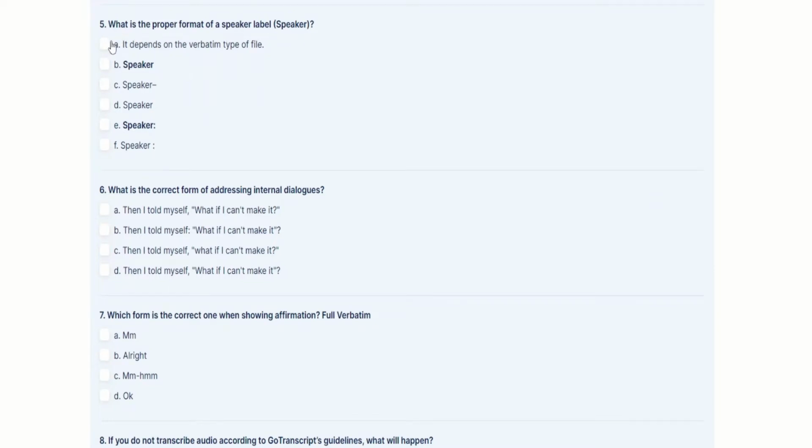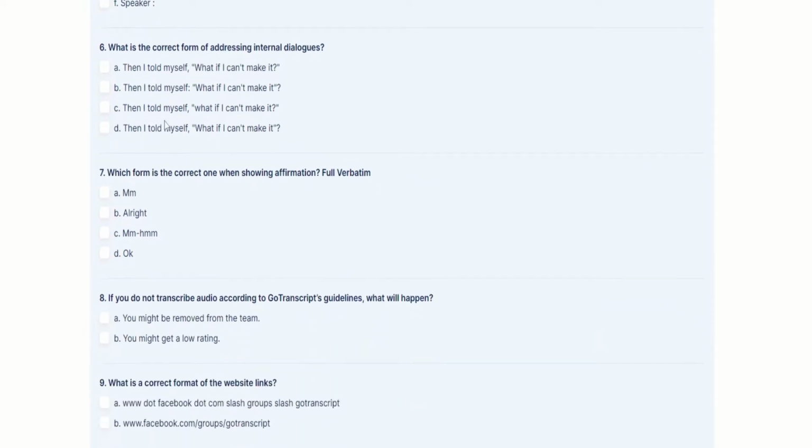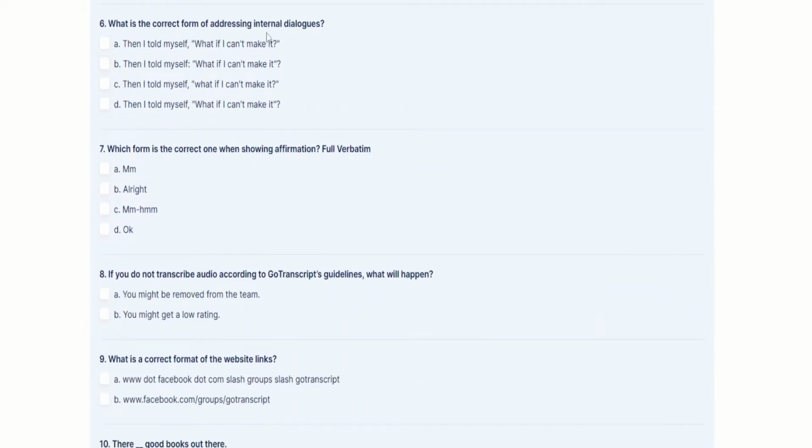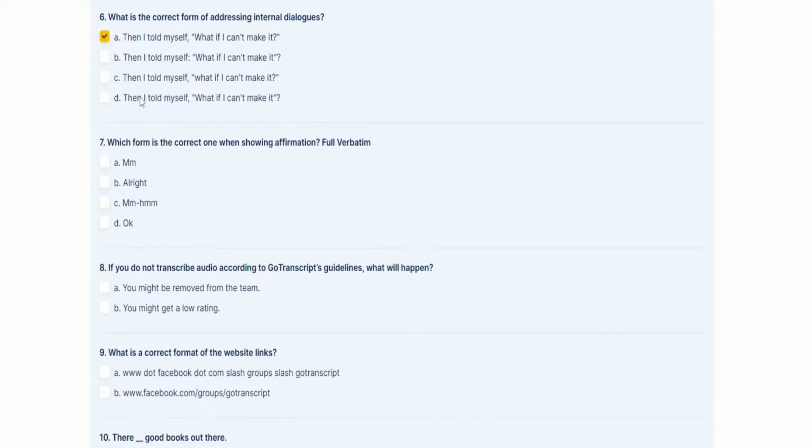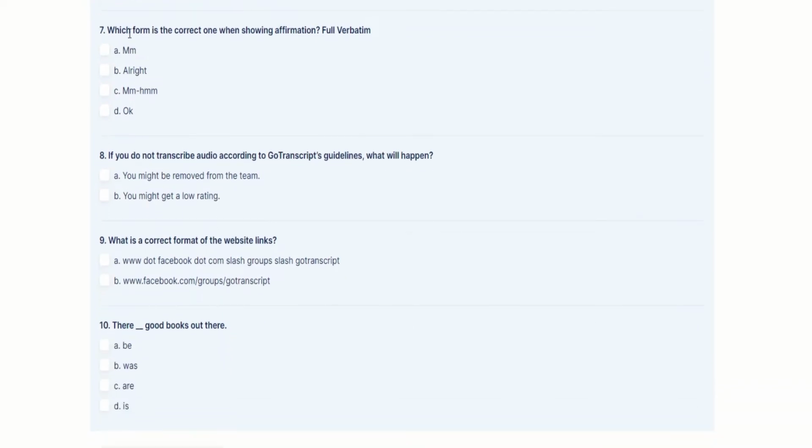This is the proper format for a speaker label. The keyword here is internal dialogues. Search internal dialogues on the Gotranscript guidelines. Check the Gotranscript guidelines. Only these forms are used for the affirmative and negative.